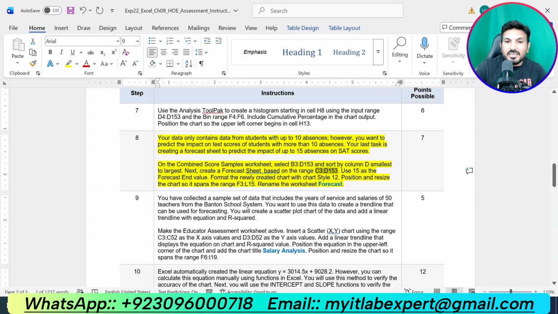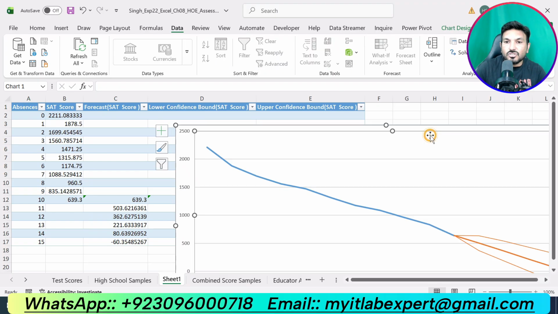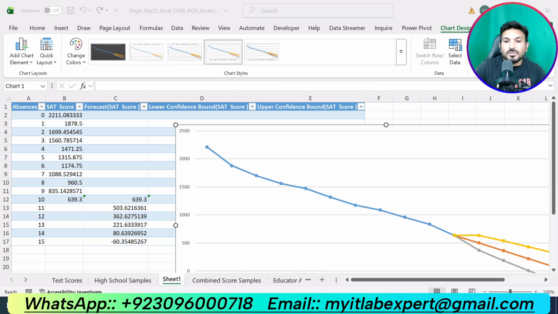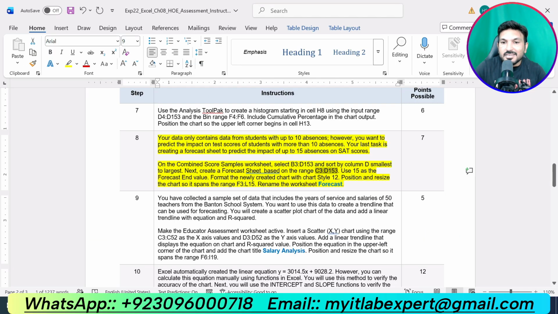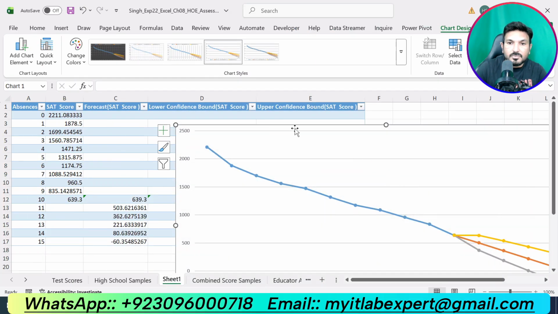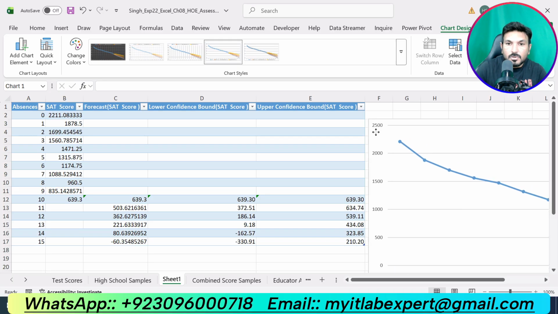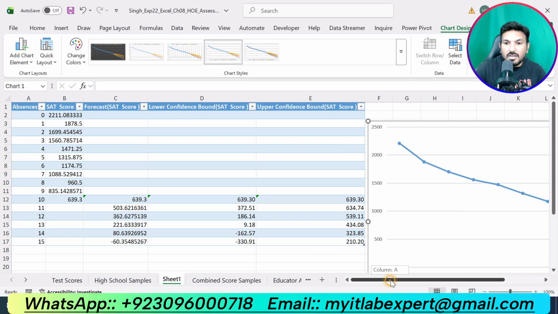Now it is saying format the newly created chart with chart style 12. Select the chart and go to Chart Design and apply chart style 12. This one. Now it is saying resize the chart so it spans F3 up to L15. F3 up to L15.